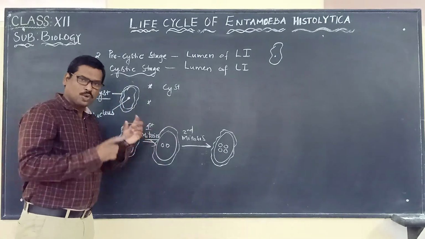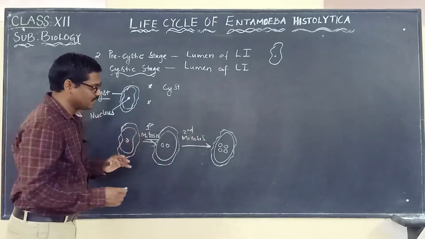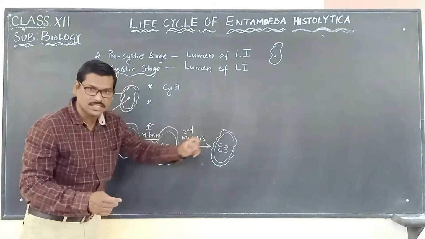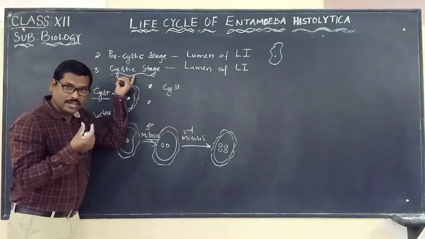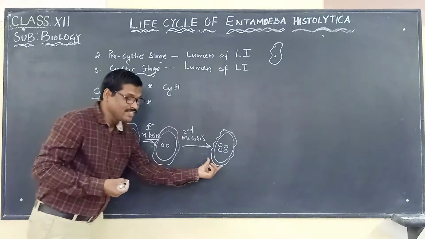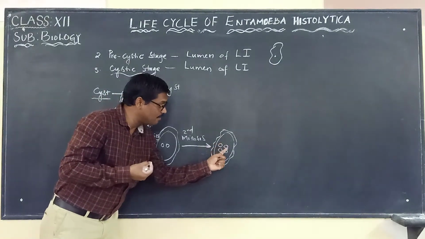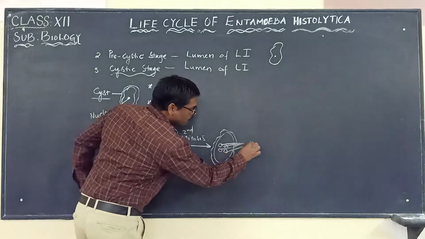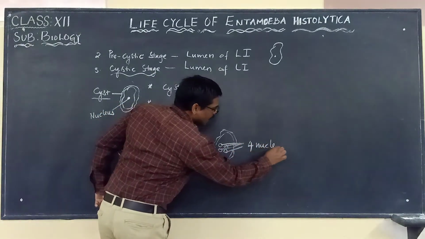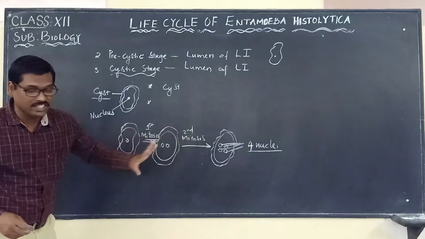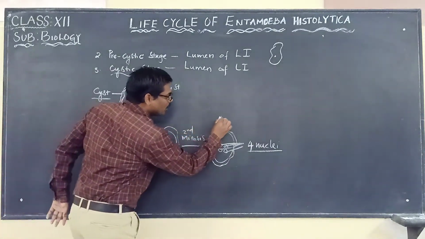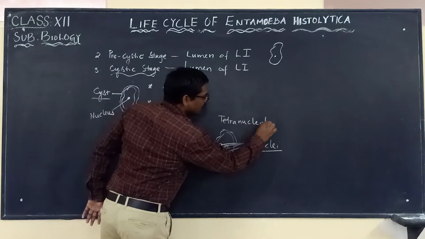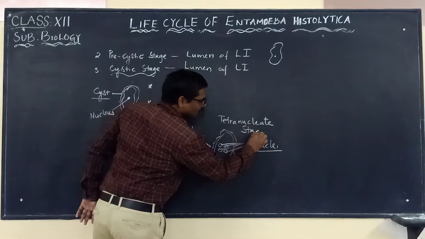So once the mitotic division occurs like this, now we are worried about this particular stage. Once the cystic stage of Entamoeba histolytica has four nuclei, 1, 2, 3, 4, then we call this particular stage the tetranucleate stage.